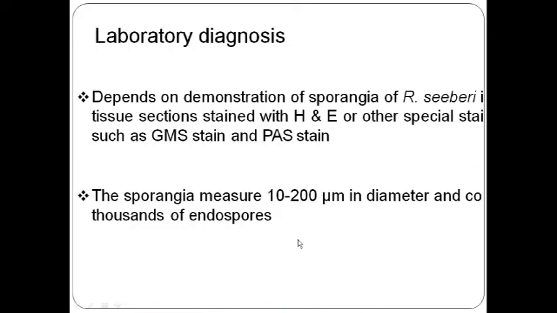Now rhinosporidosis. Now laboratory diagnosis. How will we do laboratory diagnosis? We can simply do a histopathologic examination. Periodic acid-Schiff stain is used for bacteria and fungus, and GMS, Gomori's methenamine silver stain, can be used. Sporangia usually measure around 200 micrometers in diameter, and there will be multiple endospores.